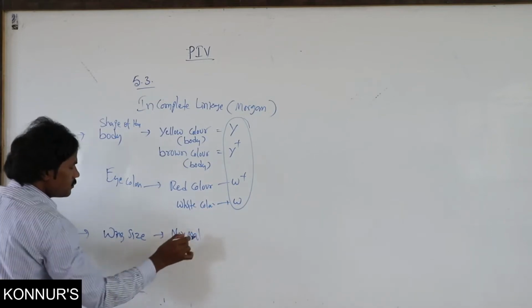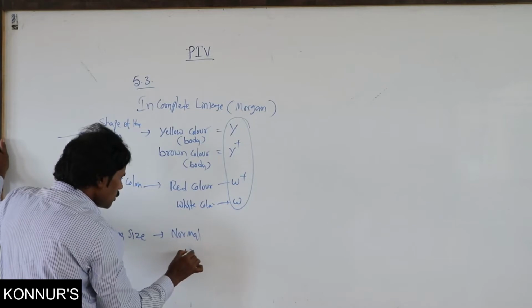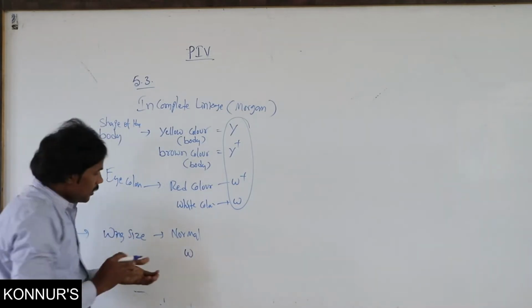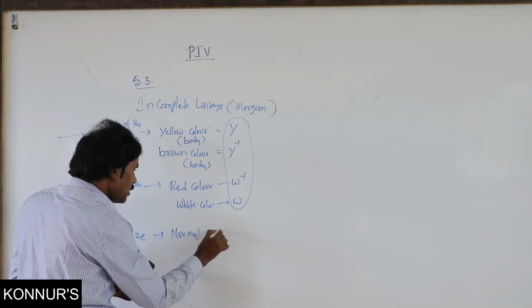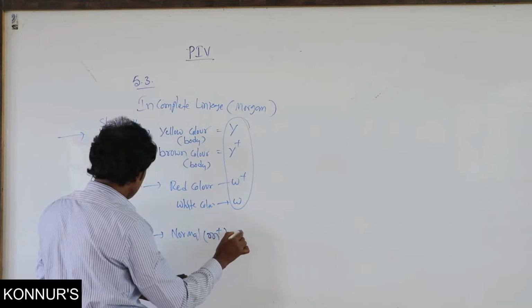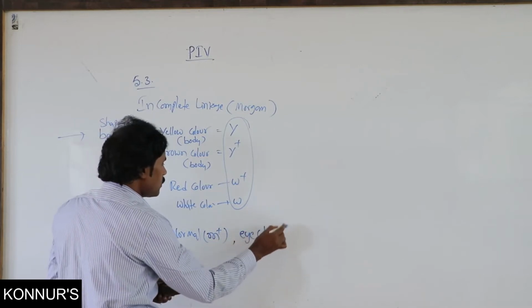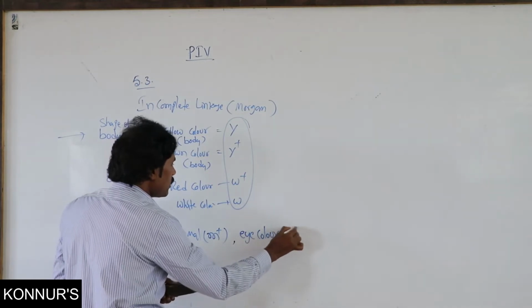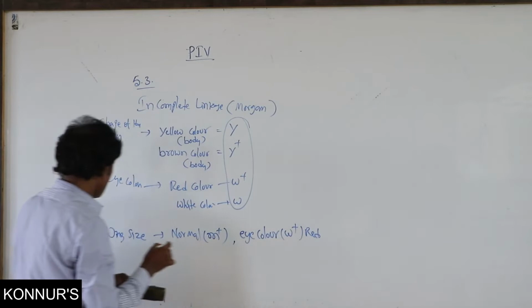Either normal wing size, that is related to M, that is the dominant one. Then eye color, that is red color.